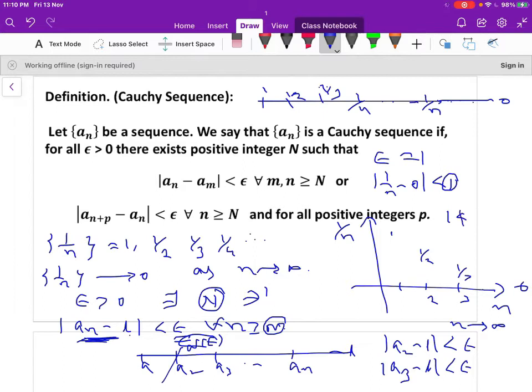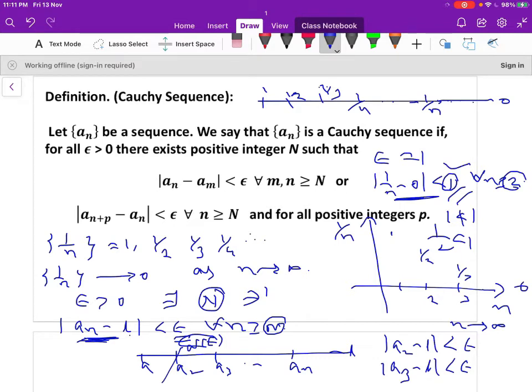Let us check here. When n is equal to 1, 1 is not less than 1. When n is 2, 1 by 2 is less than 1. Therefore, for all n greater than or equal to 2, the difference between the nth value and the limit value is always less than 1. When n is 3, 4, 5, it is always less than 1. So this capital N value depends on the epsilon value.